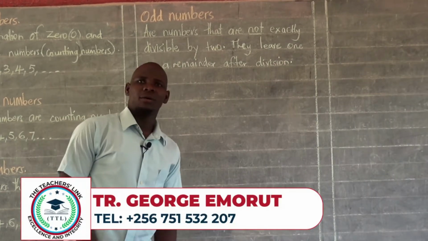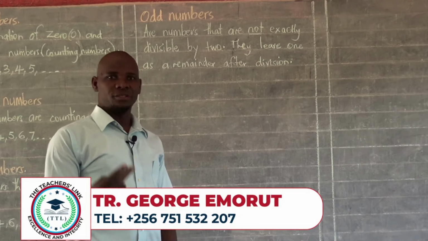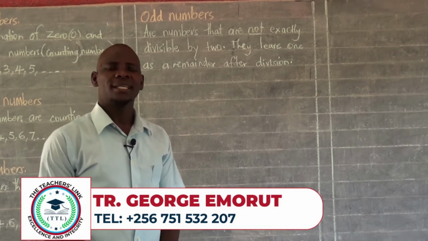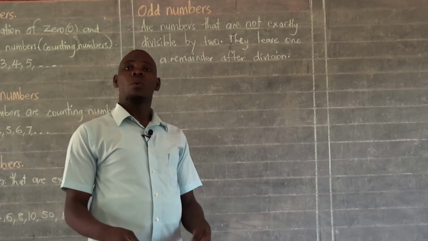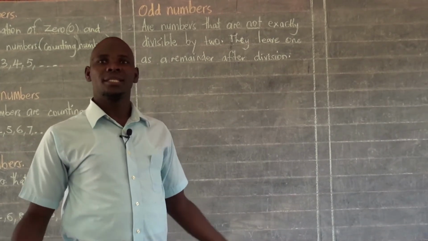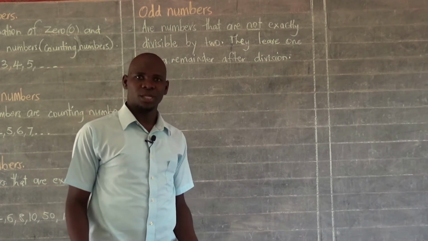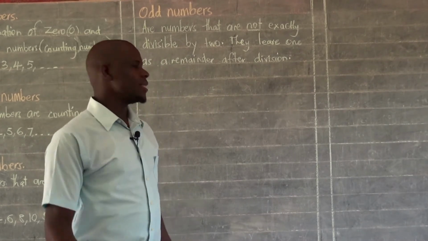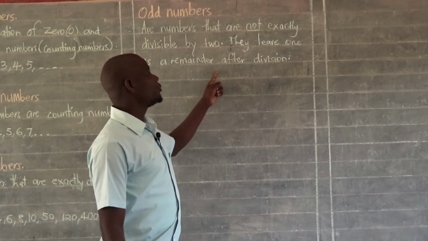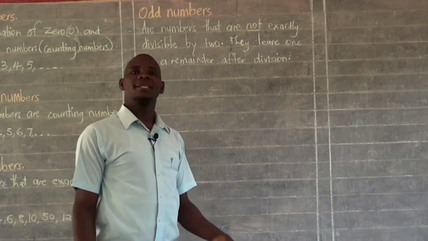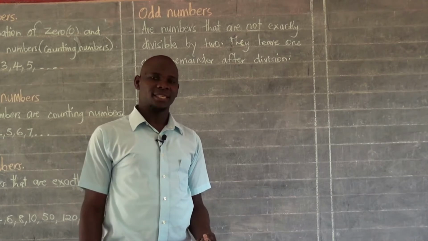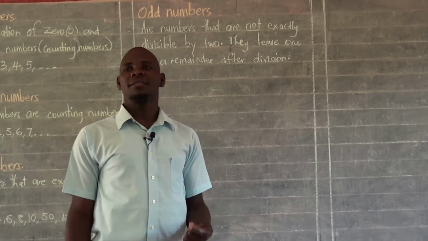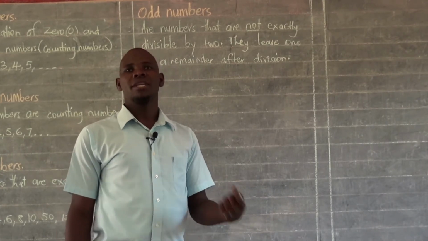Any number that you try to divide by 2 and you find that the division is not working out exactly the way it is supposed to be, and then you find that you get a certain answer and you remain with 1. Are we together? After dividing, such a number is taken as an odd number.